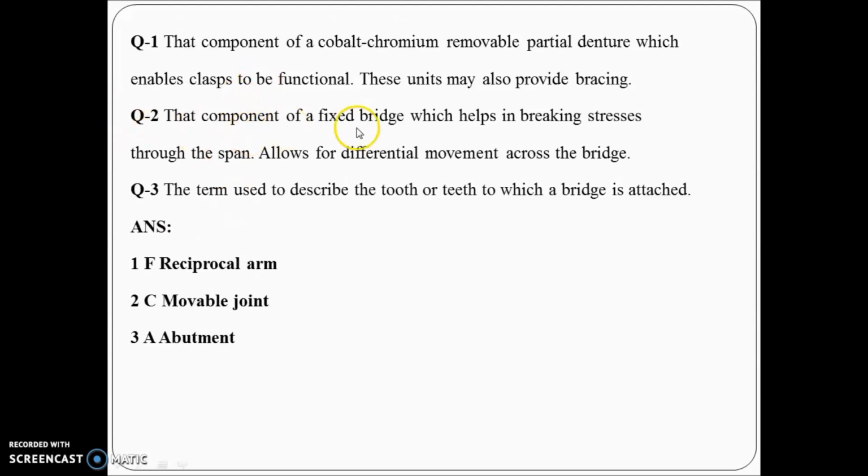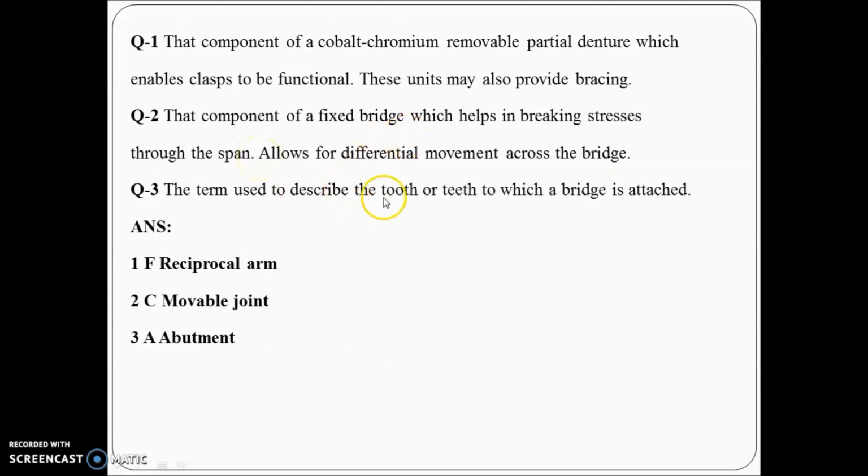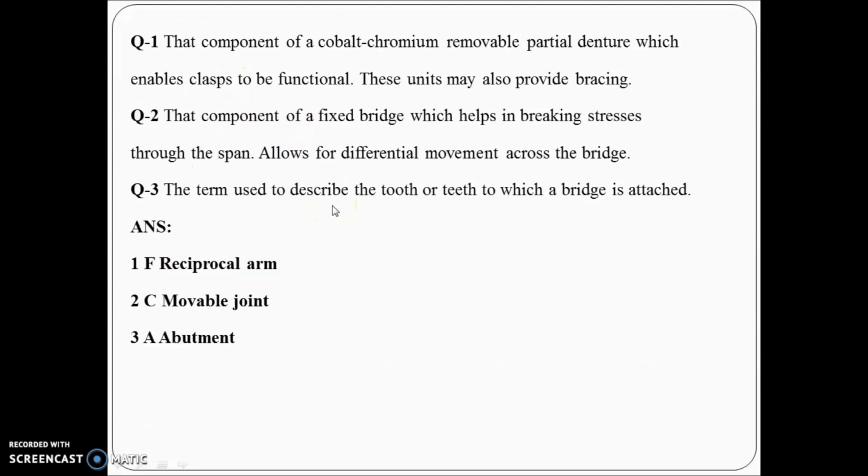The second question is: the component of an FPD which helps in breaking stress and also helps in movement across the bridge. That is your movable joint, which comes between your retainer and pontic. Then comes the term which is used to describe the tooth or teeth to which the bridge is attached. That is your abutment. Understood? So that is one of the themes for your EMQ.